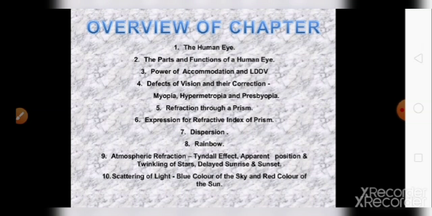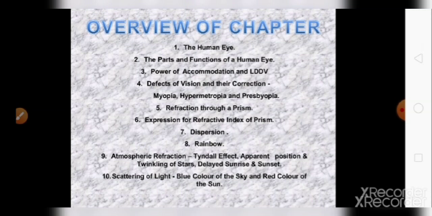Next, you will also study about twinkling of stars, why the color of the sky is blue, and the red color of the sun during sunset and sunrise, that why the sun appears reddish during sunrise and sunset. So let's begin.